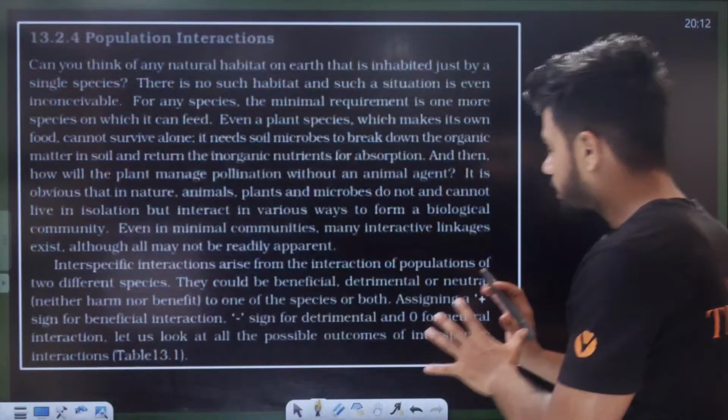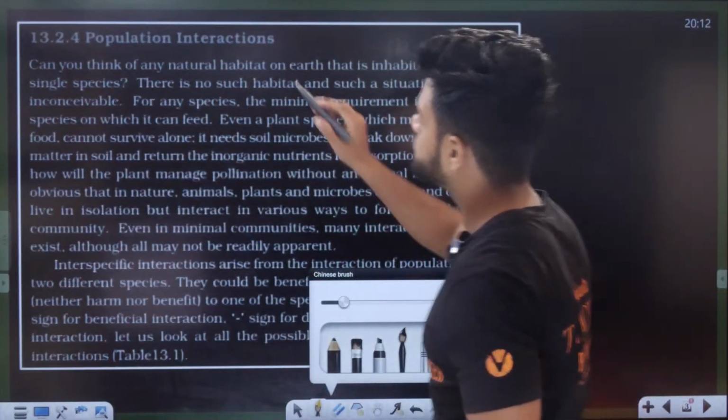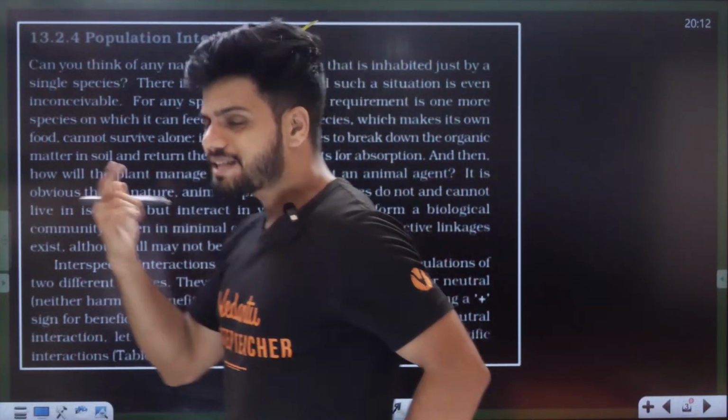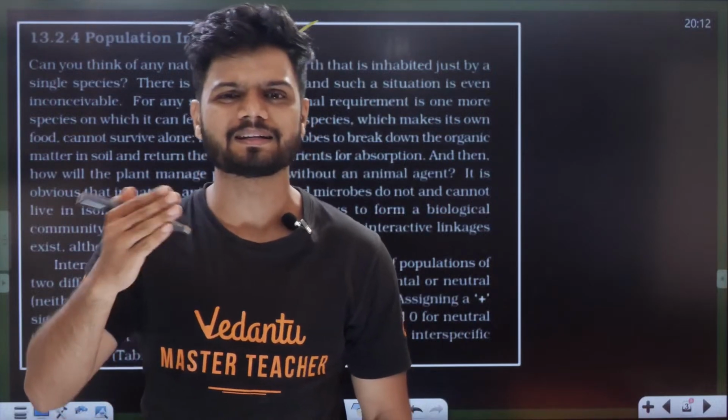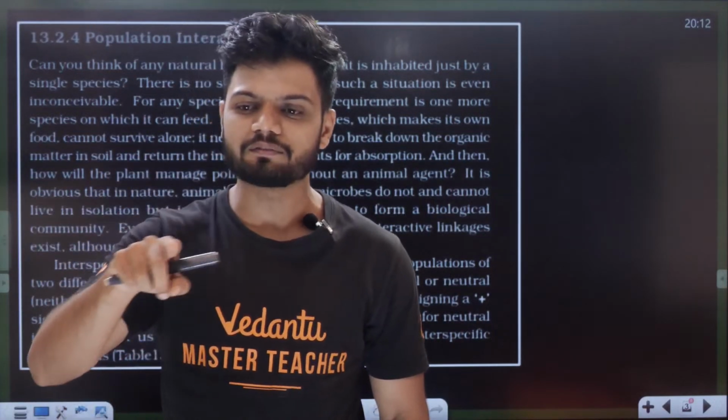Right, students, we started off with organism and population, part 1, last week. Today is the first session of your KCET, part 2 of organism and population. In the first part we started off with population interaction and everything. In this class our main focus is going to be population interaction. Last class we learned about different types of age pyramid, expanding, declining, stable, all that we covered in the previous class.